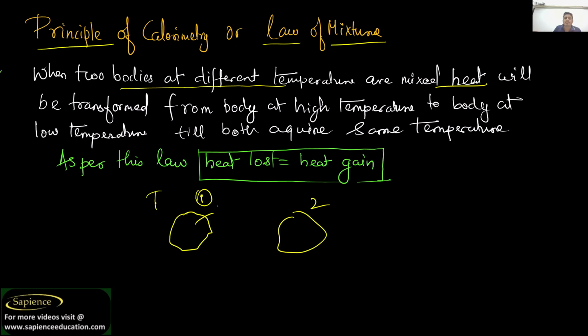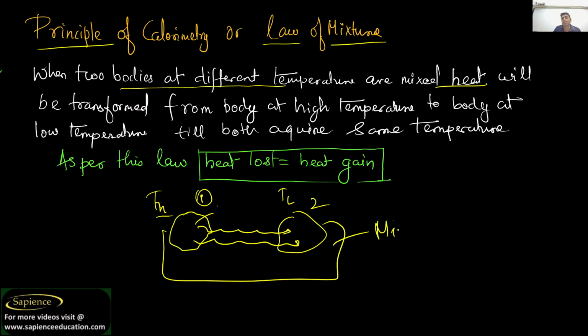So heat will flow from body 1 to body 2 when we mix them, and they will attain the same equal temperature.